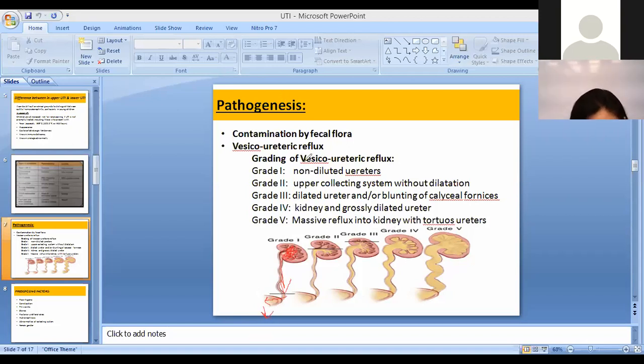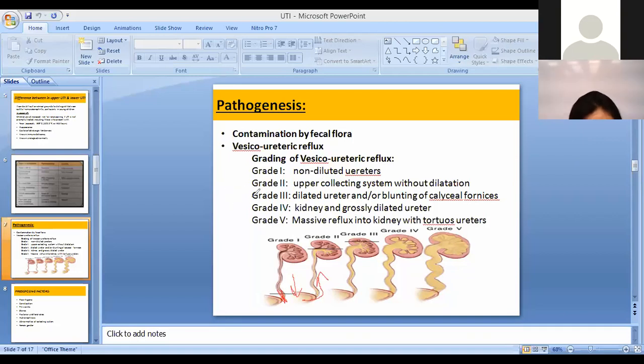But if there is vesicoureteric reflux, there's a chance, whenever there'll be increased pressure on the bladder from this side, this side, this side, because whenever a baby would try to urinate, there would be increased pressure in the bladder, and this increased pressure causes the urine to gush out. But whenever there are vesicoureteric reflux issues, whenever the pressure was raised here, the urine would go in the backward direction as well. Although normally there is a valve which causes just one direction flow from kidney to the ureter and ureter to bladder.